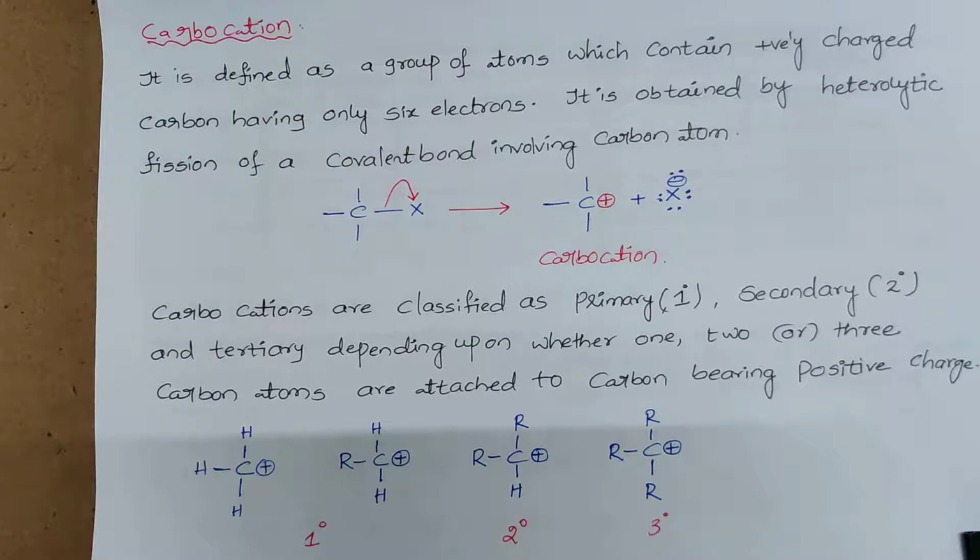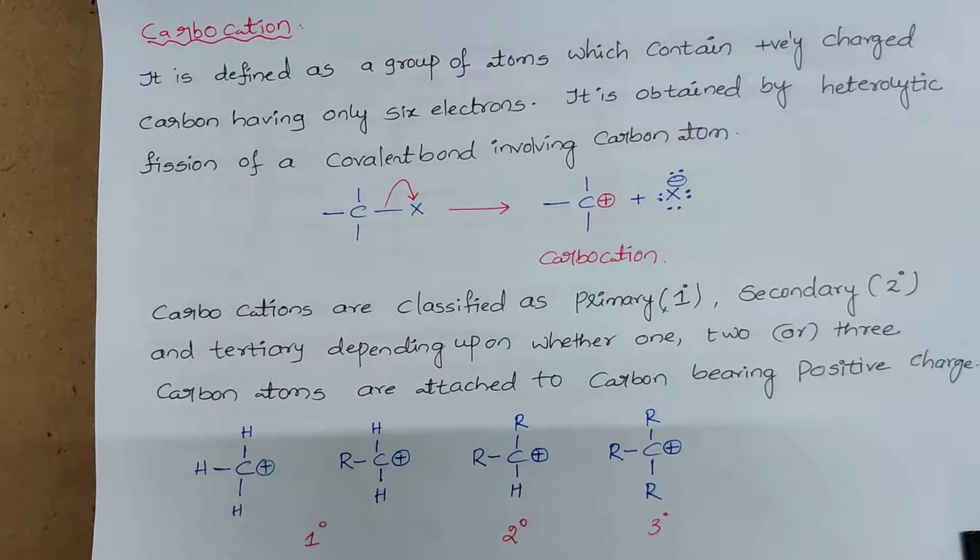So, carbocation means a group of atoms which contains a positively charged carbon having 6 electrons. That means in a group of atoms, if the carbon carrying the positive charge has 6 electrons around it, that means 3 bonds are present, then that is treated as carbocation.